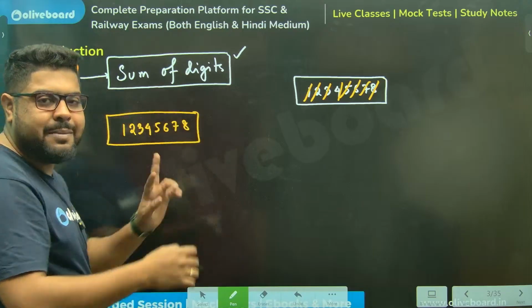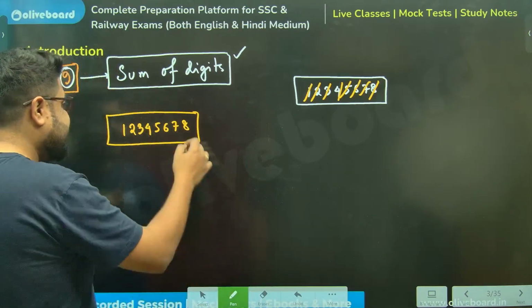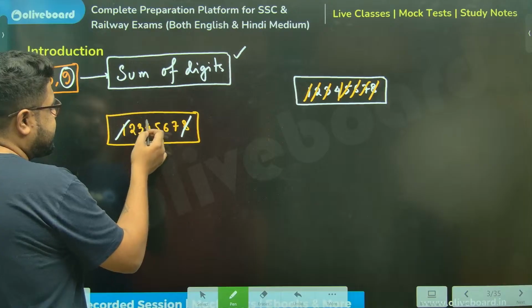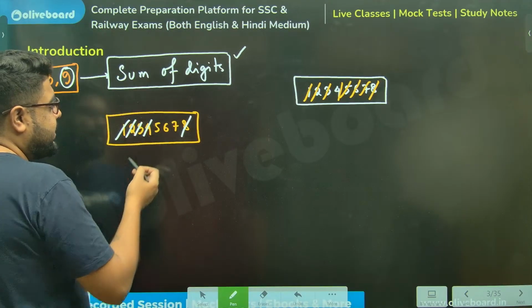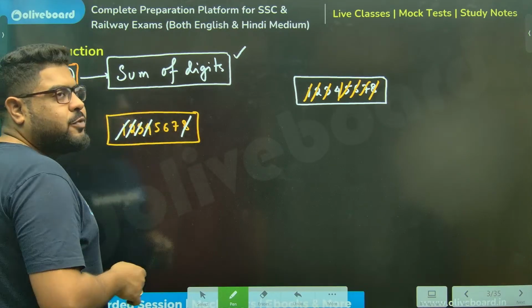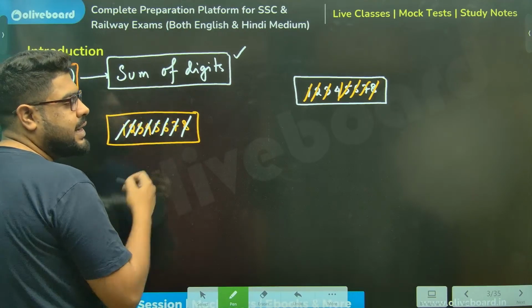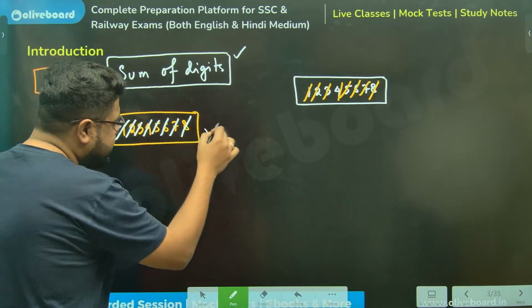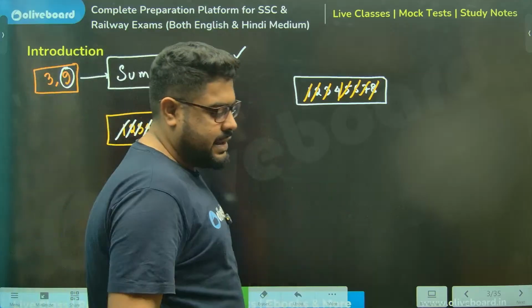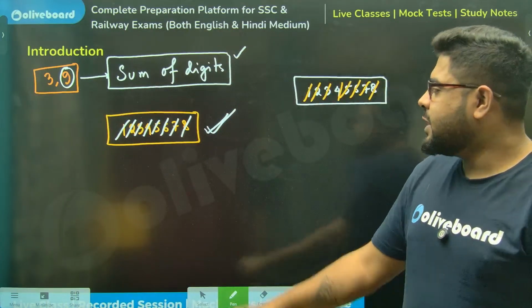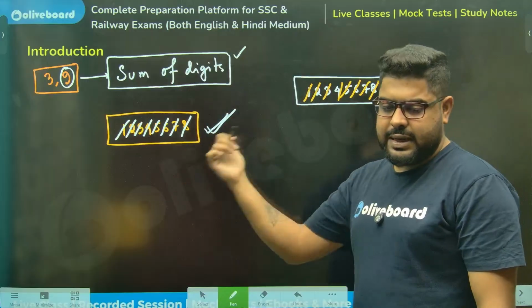The sum must be a multiple of 9. Sir, 8 plus 1, 9, gone. 4, 2, 6 plus 3, 9, gone. 7 plus 5, 12, and 6, that's 18, gone, sir. 9 into 2. So this is also divisible by 9. This number is divisible by both 3 as well as 9.